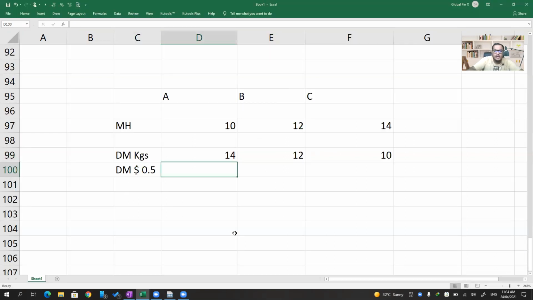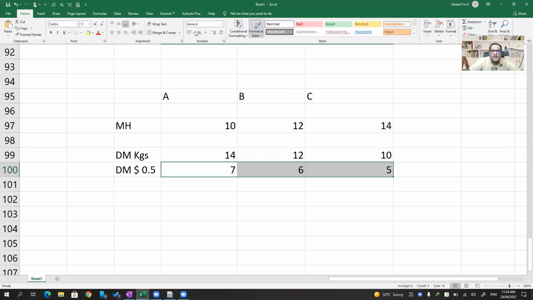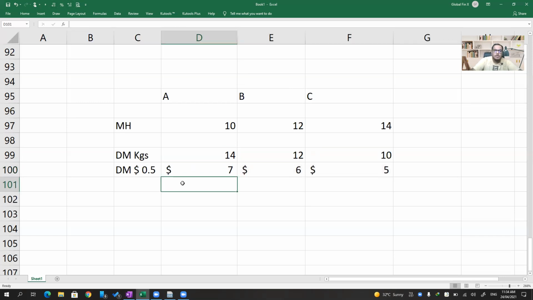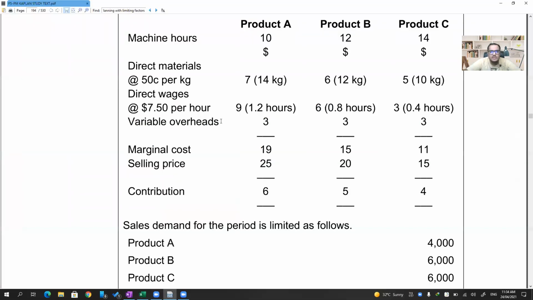Direct material in dollars is 0.5 per kg. So that will be 14 into 0.5, that is 7, 6, and 5. These are dollar amounts. If you are worried about getting confused later, put a dollar symbol before it, like this. Don't type the dollar symbol in the cell. If you type $7, the formula will not work. So please be careful.